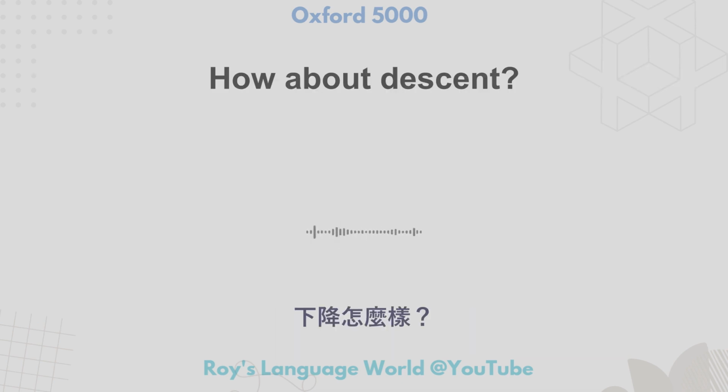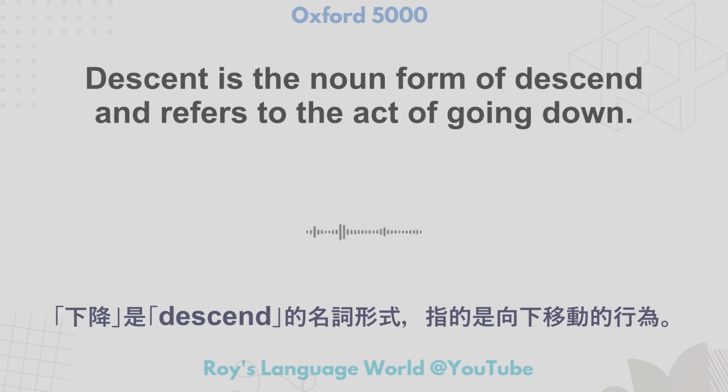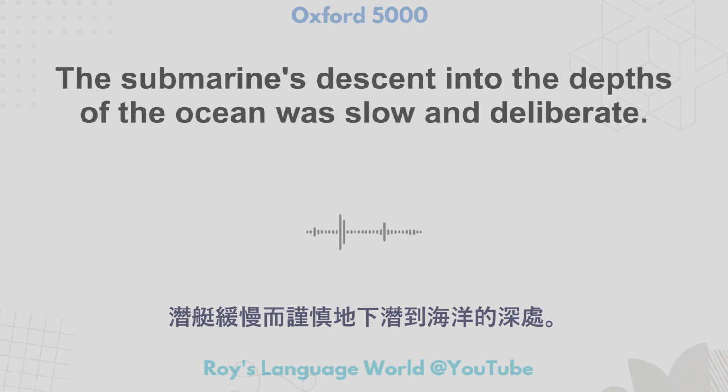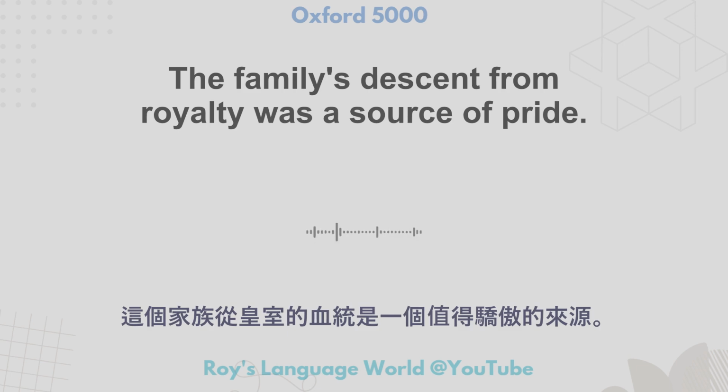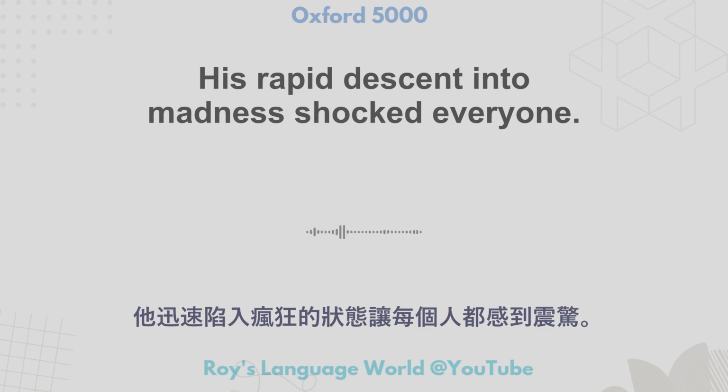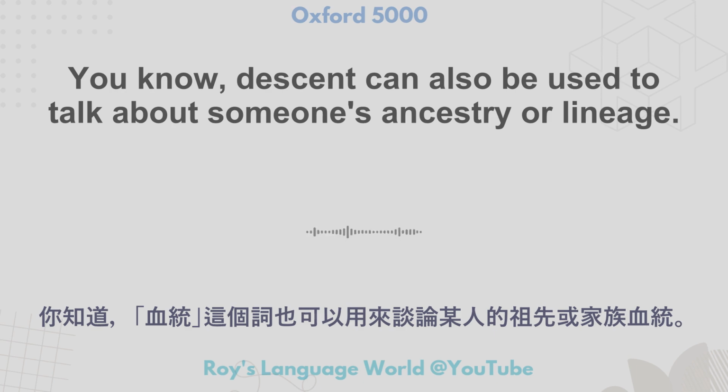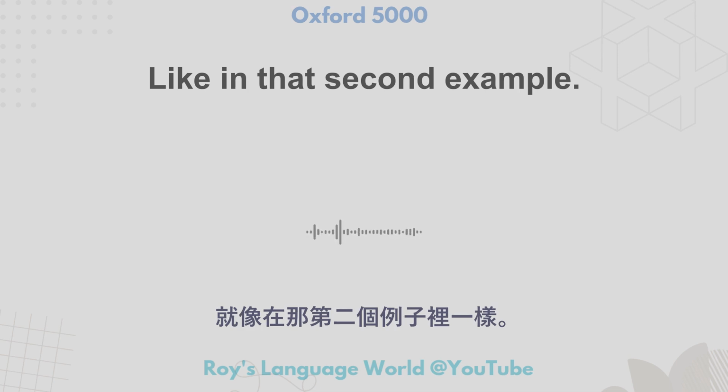How about descent? Descent is the noun form of descend and refers to the act of going down. The submarine's descent into the depths of the ocean was slow and deliberate. The family's descent from royalty was a source of pride. His rapid descent into madness shocked everyone. Descent can also be used to talk about someone's ancestry or lineage. Like in that second example.